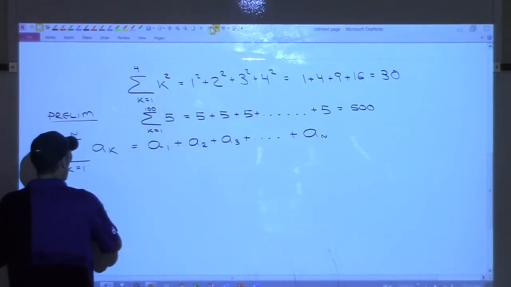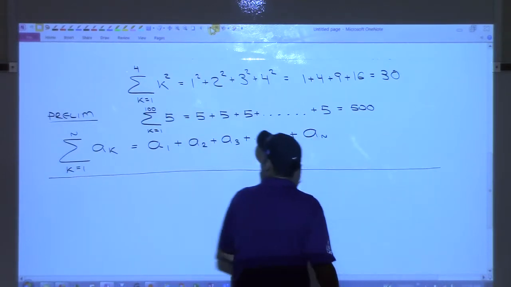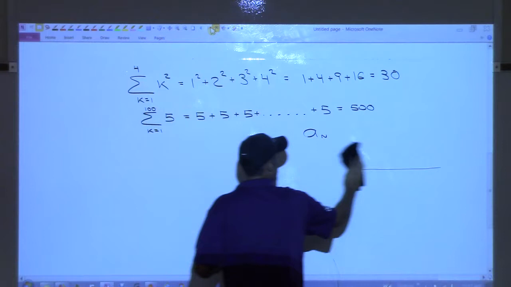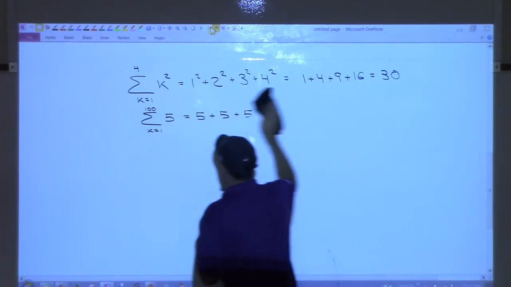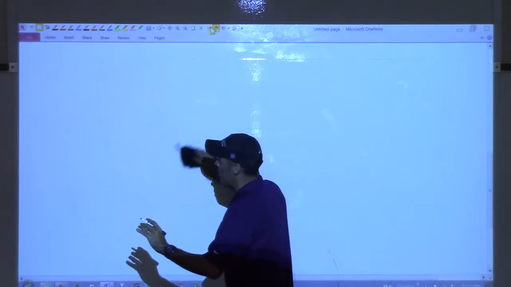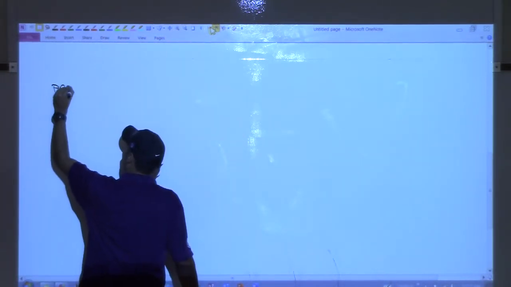Here are some properties of sums that we'll need. There are a lot of properties when it comes to sums, but these are the ones that I want you to know right now.